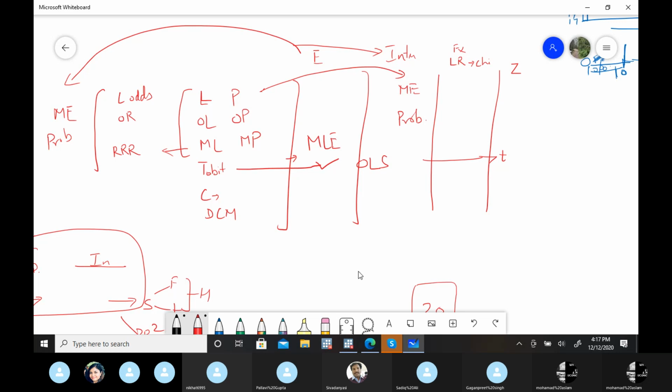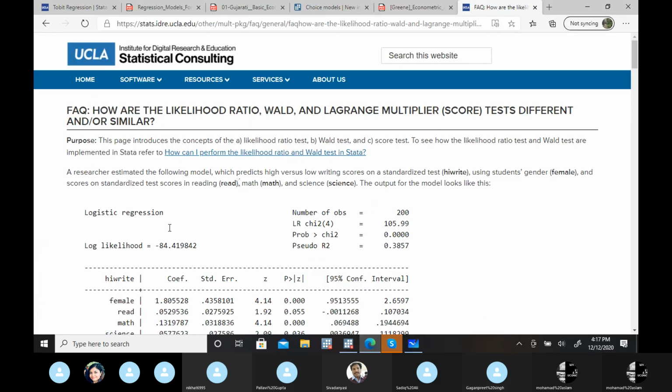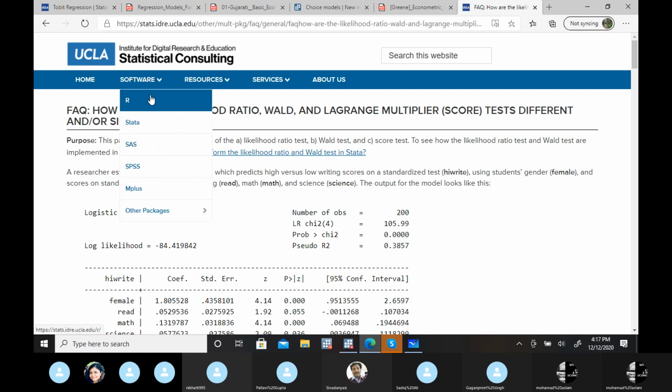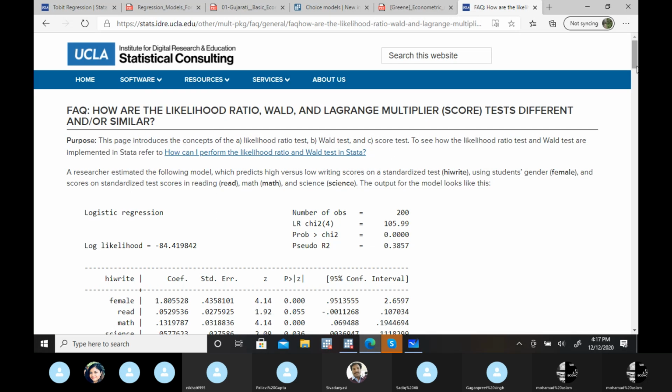As I told you, on this IDRE website you will get maybe 90% of the commands, not only for Stata software, but for SPSS and SAS as well, and I think for R as well, since it's open software and they have added it.